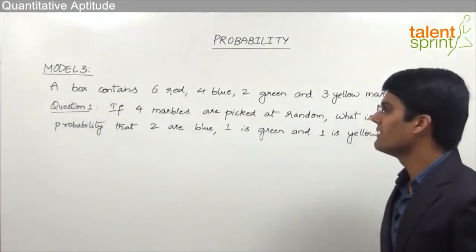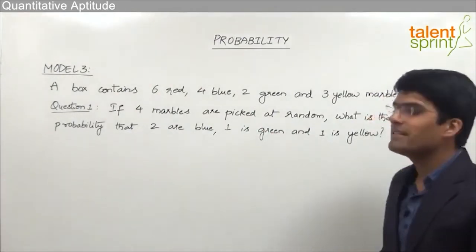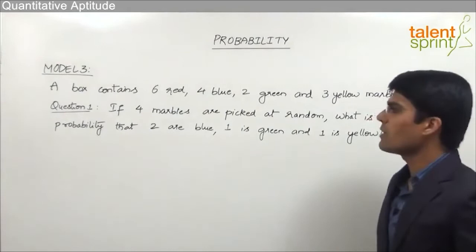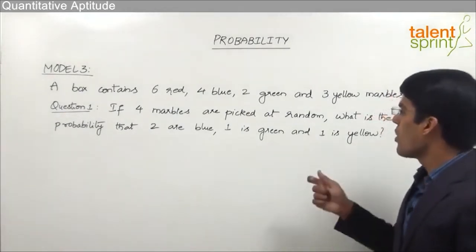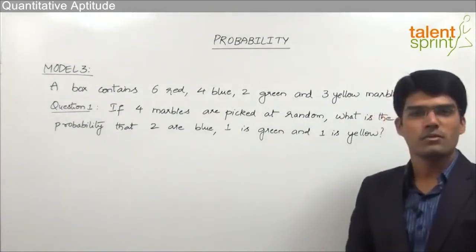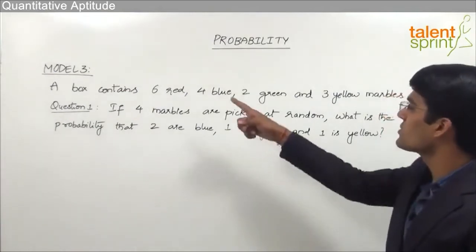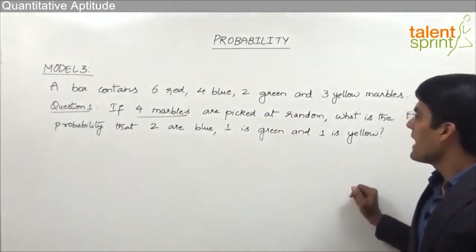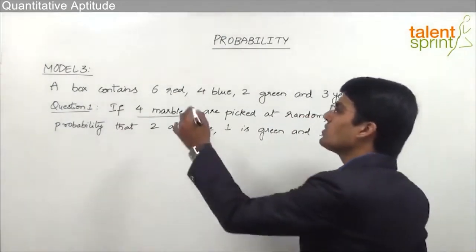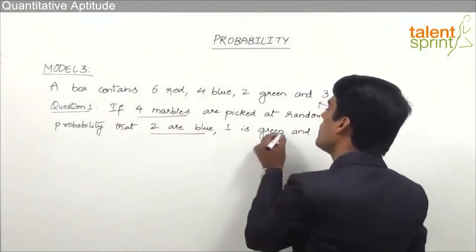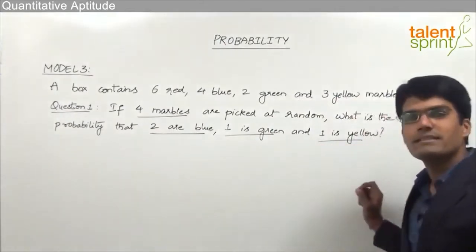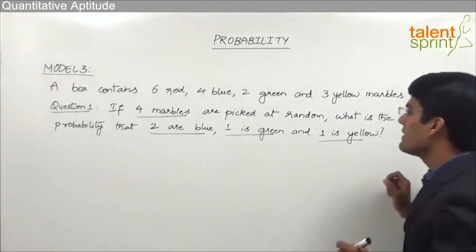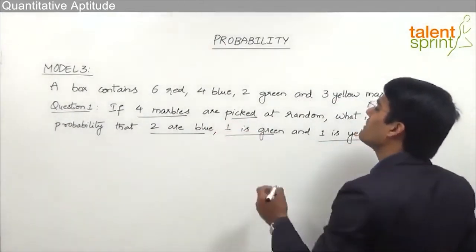Now the first question here is, if 4 marbles are picked at random, what is the probability that 2 are blue, 1 is green and 1 is yellow? So very clearly, out of these total 15 marbles, we need to select 4 marbles. And what will be the probability that out of these 4 marbles, 2 are blue, 1 is green and 1 is yellow? Now as you can see here, we are trying to pick up the marbles at random.